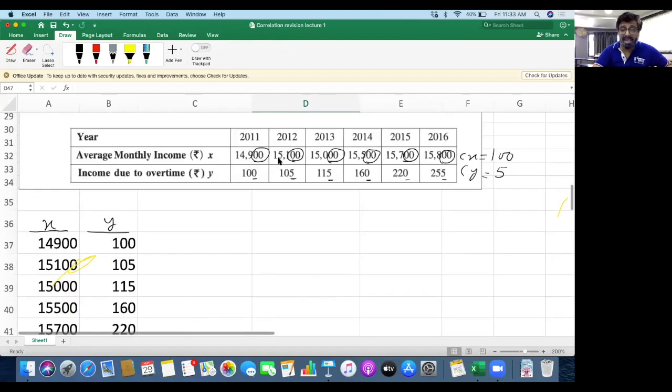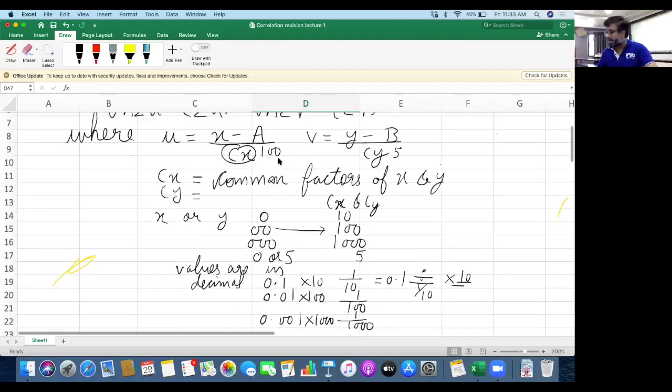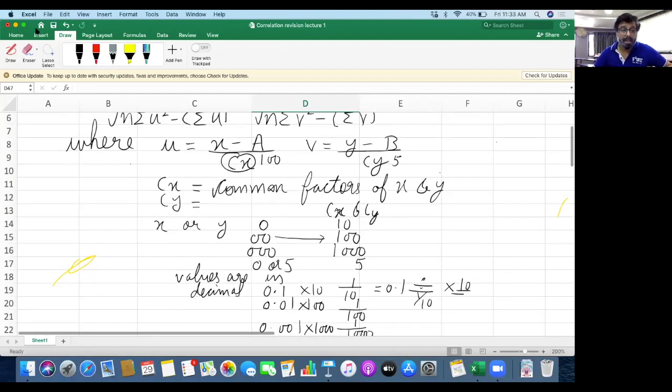Now, how to select this assumed mean? We understand how to select this assumed mean A and B. When you take common factor as 10, then assumed mean must be a multiple of 10.